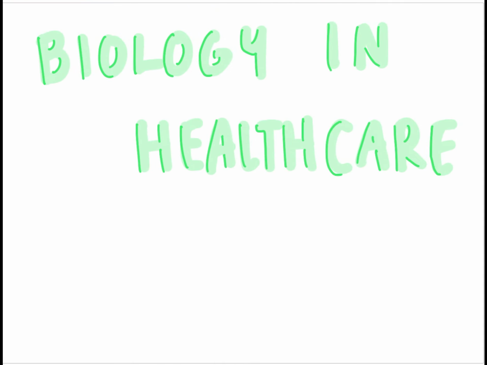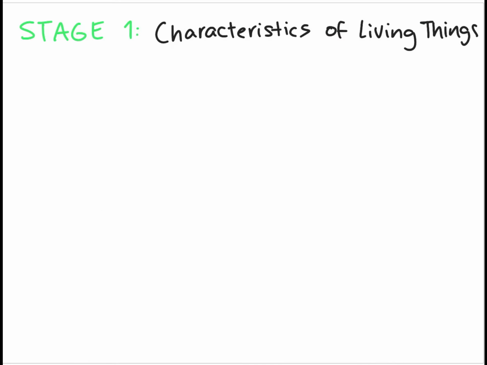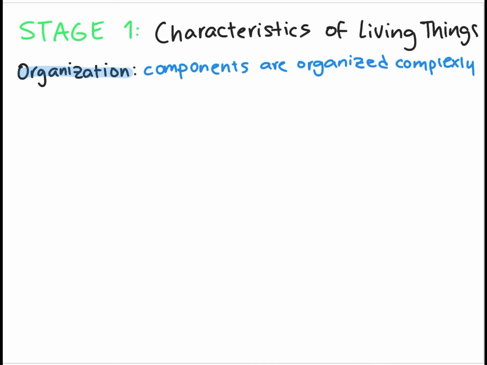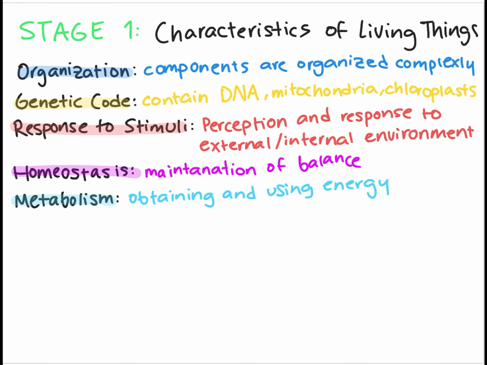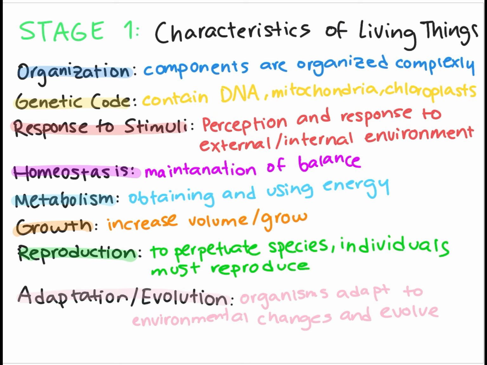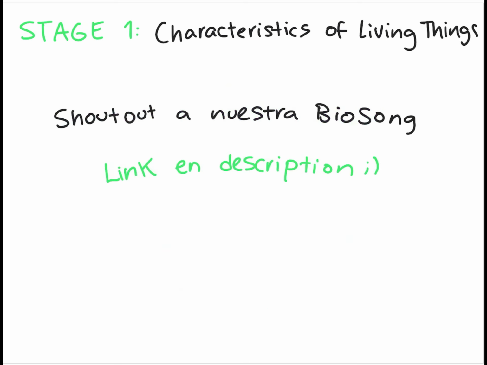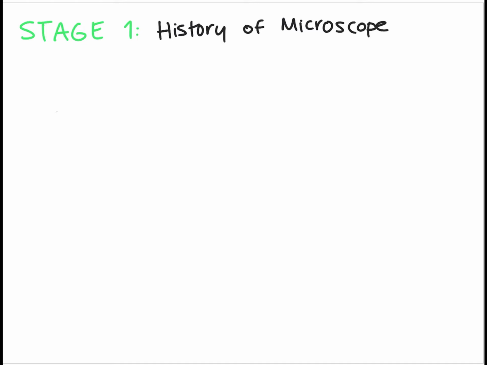Ok, voy a intentar explicar todo biology en el menos tiempo posible, so let's go. Primero, characteristics of living things: organization, genetic code, response to stimuli, homeostasis, metabolism, growth, reproduction, adaptation, and evolution. Ok, lo que sigue, el history of the microscope.